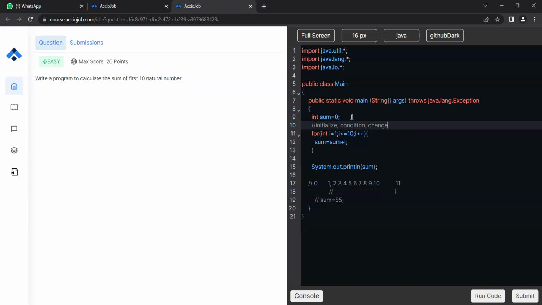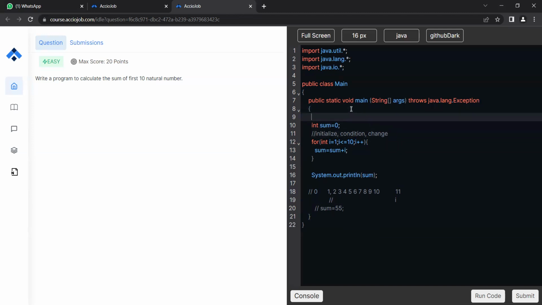Okay, so let's make this question a bit more advanced, right? Let's try and do it for n values. How will you do it for n values? Anybody in the chat? If it is for n values, I will need to read the input n, right? So let's create the Scanner class.